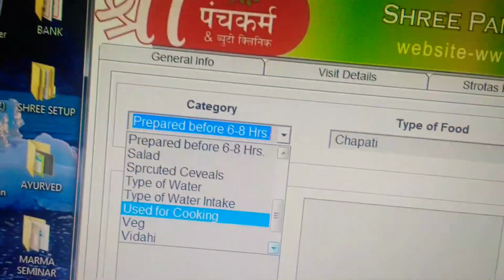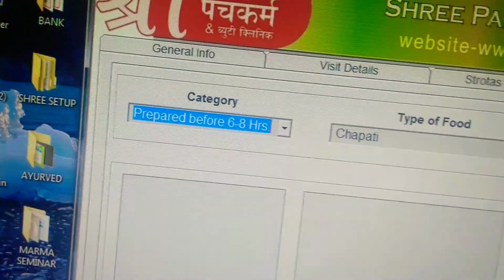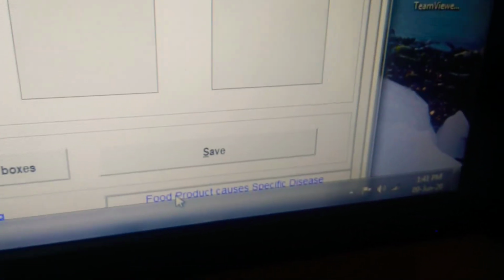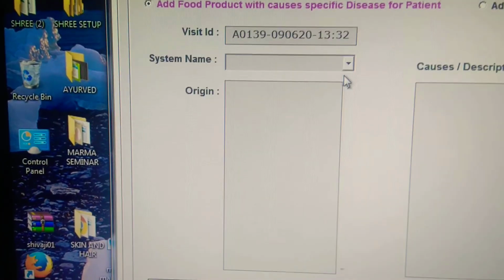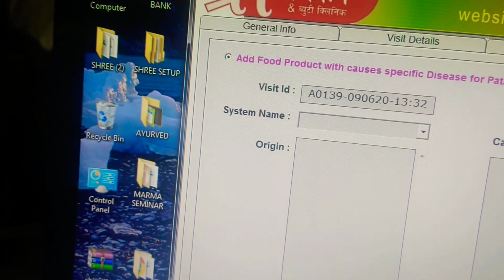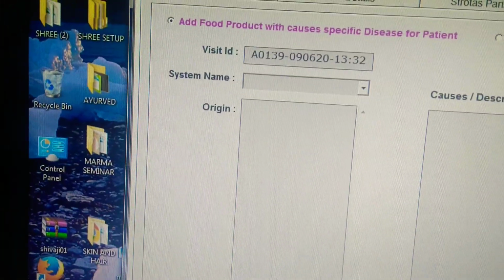After this, this is also food products causing specific disease. Why this is here is to remember. Add food products which cause specific disease for the patient. For the patient also you can write here, and you can save against this patient. Or